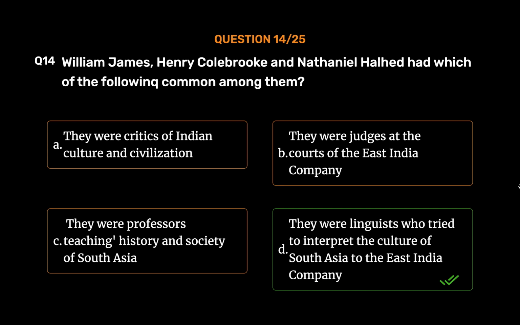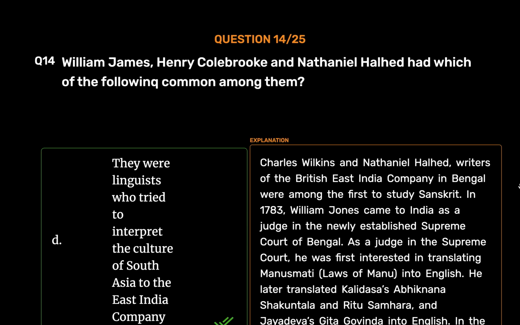They were linguists who tried to interpret the culture of South Asia to the East India Company. Charles Wilkins and Nathaniel Halhed, writers of the British East India Company in Bengal, were among the first to study Sanskrit. In 1783, William Jones came to India as a judge in the newly established Supreme Court of Bengal.